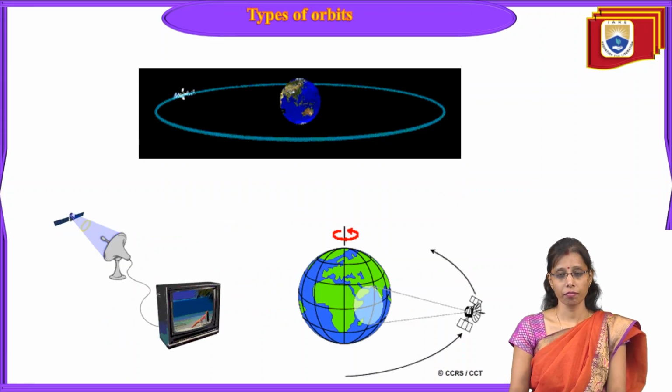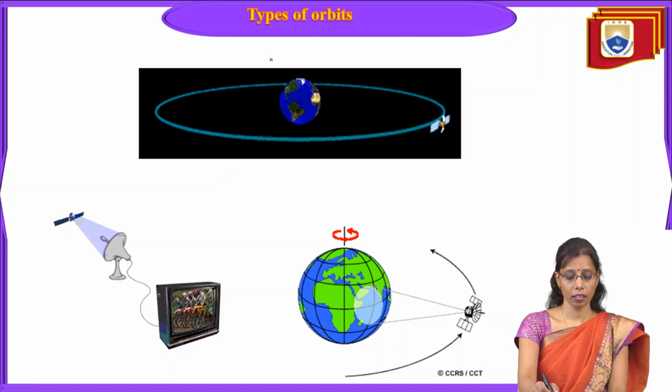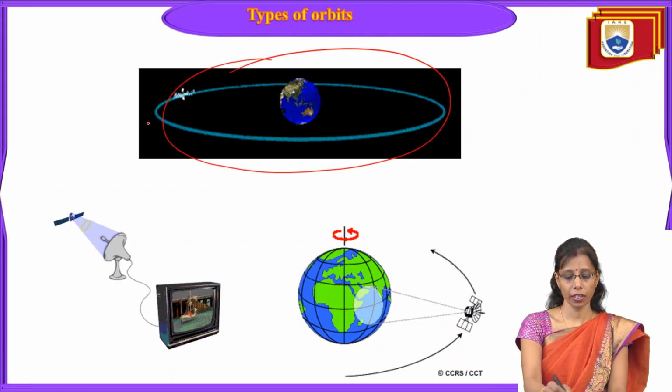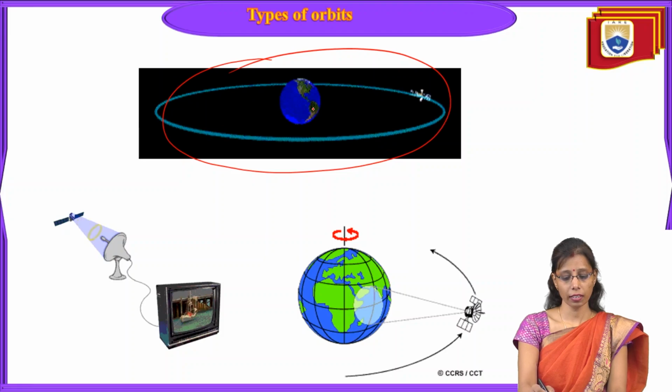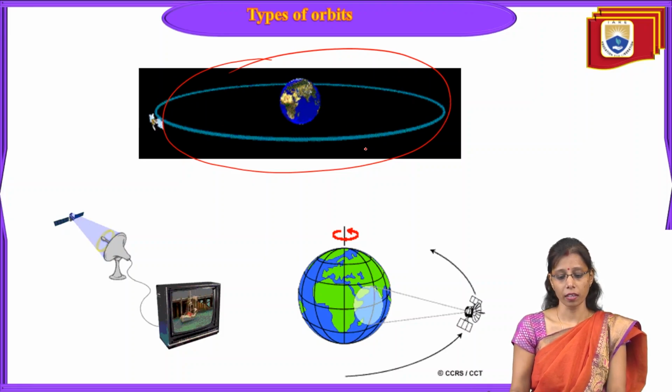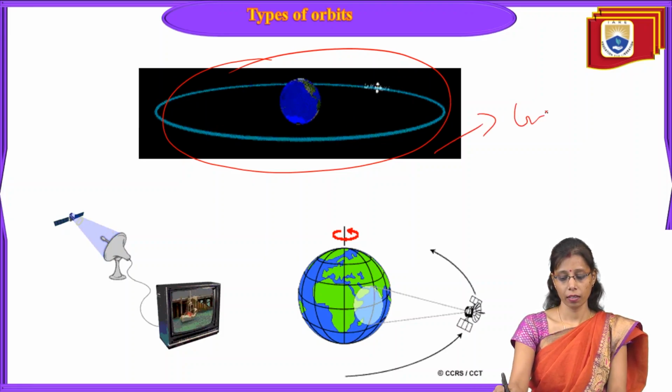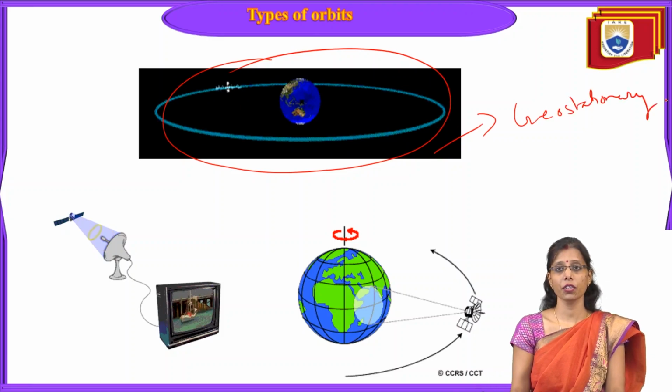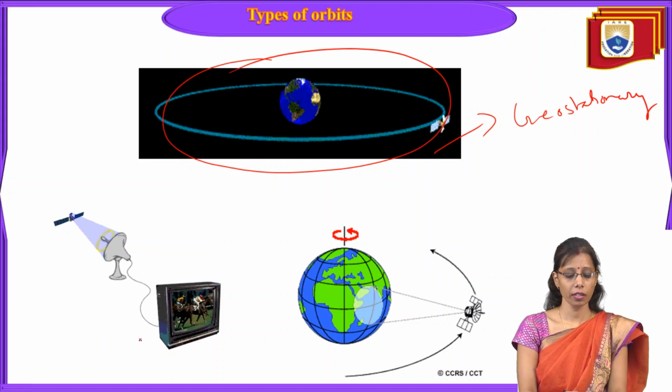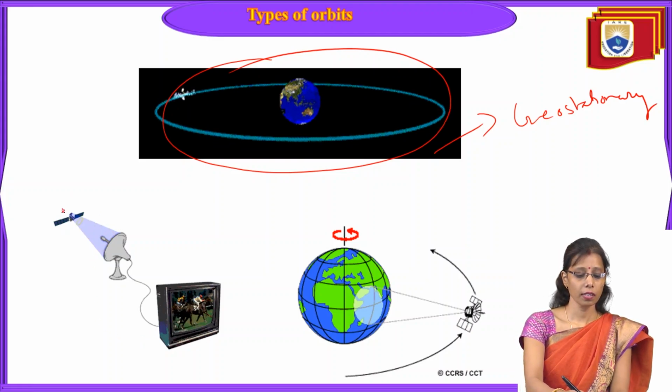Now, this is a very clear picture of the rotation of the orbit. You can see how it is rotating at the same speed as the Earth's rotation. Here the Earth is also rotating and the satellite is also rotating. That's why it looks geostationary.